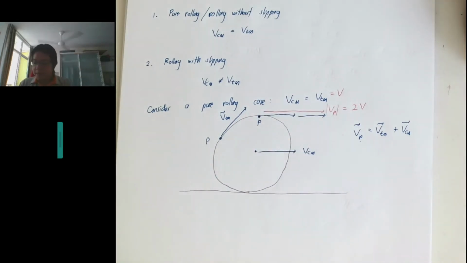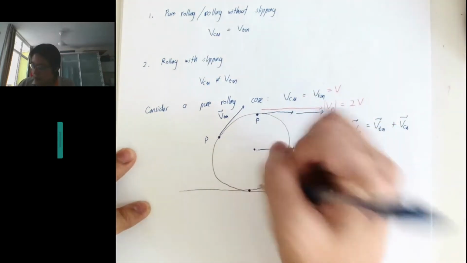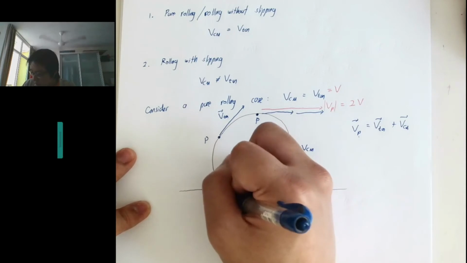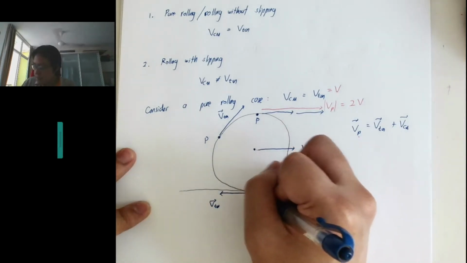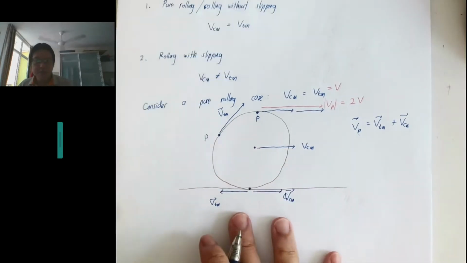Now, what happens when P is at the bottom? When it rolls to the bottom, the tangential speed is going here, but at the same time the VCM is in the opposite direction.